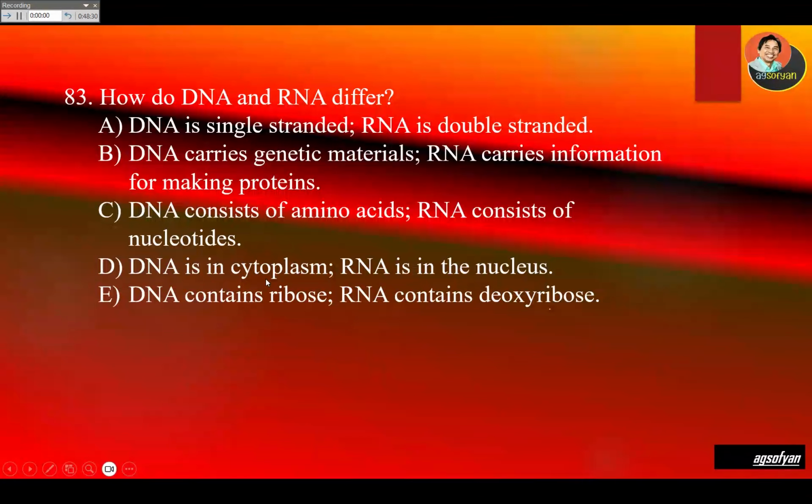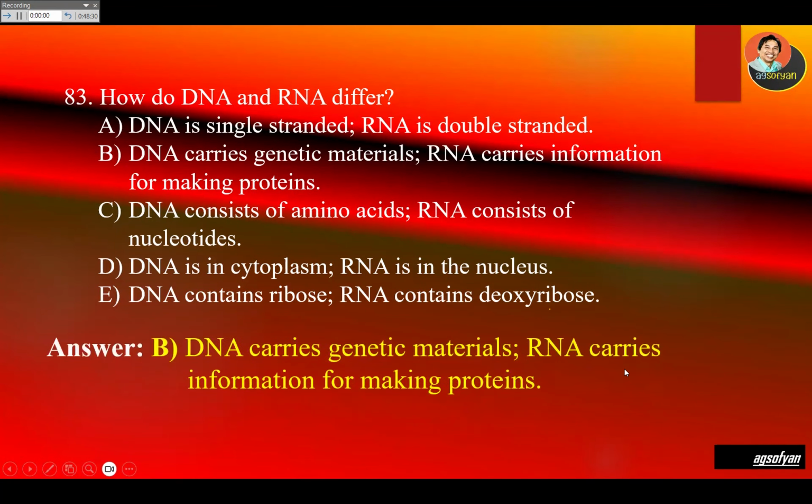Incorrect, DNA is in the nucleus. DNA contains ribose, RNA contains deoxyribose? This is opposite. DNA consists of deoxyribose, RNA consists of ribose. So this is incorrect. Again, the correct one is B: DNA carries genetic material, RNA carries information for making proteins.